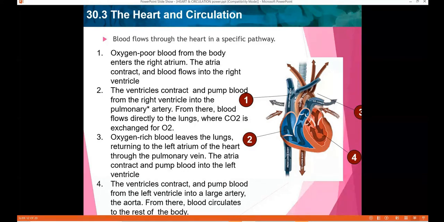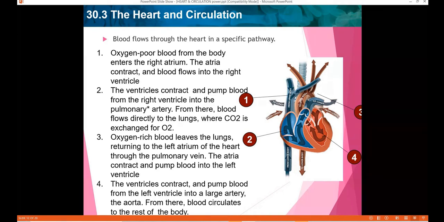The heart keeps on pumping the blood because of the contractions which take place in the atria and the ventricles. This sequence continues again and again. So what happens in step 1? The oxygen-poor blood from the body enters the right atrium. You can see step 1 here. The oxygen-poor blood from the rest of the body enters the heart through the right atrium, that is here.